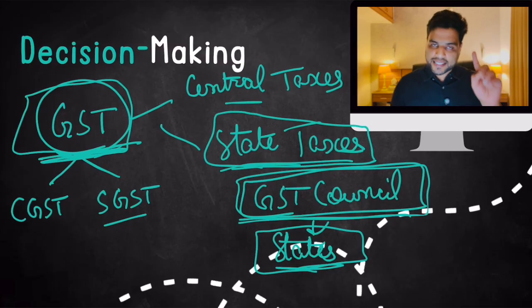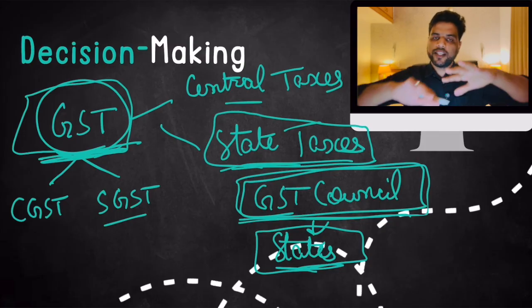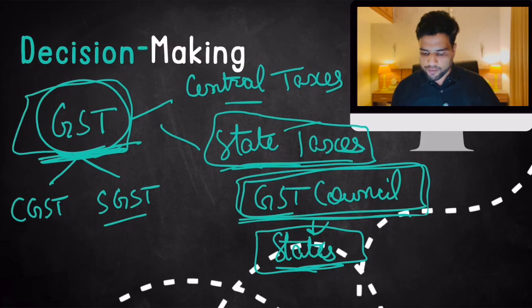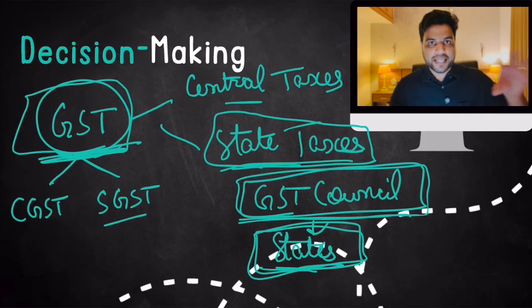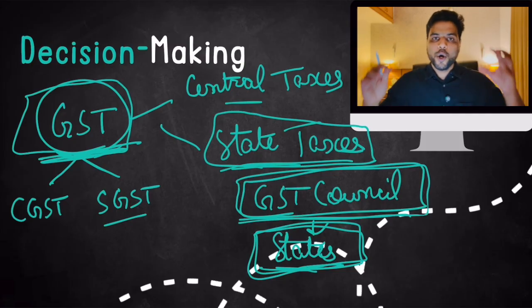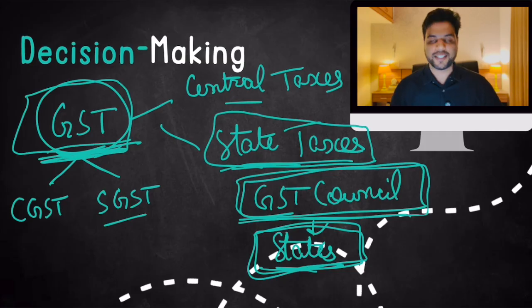When the government promised this, that look, yes, we are taking your taxes away, but in the overall GST ecosystem, you will have a strong voice, then states came on board. Though there were other promises also that were made to state governments to bring them on board. But this was one reason why GST Council has center also and states also. Both these two entities cooperate with respect to GST.